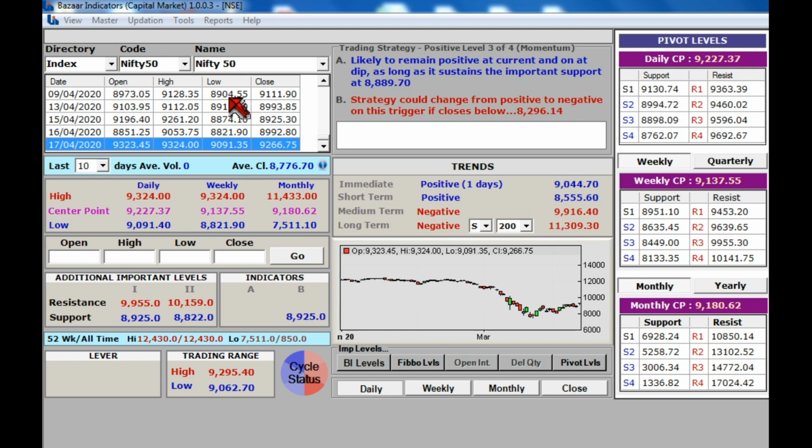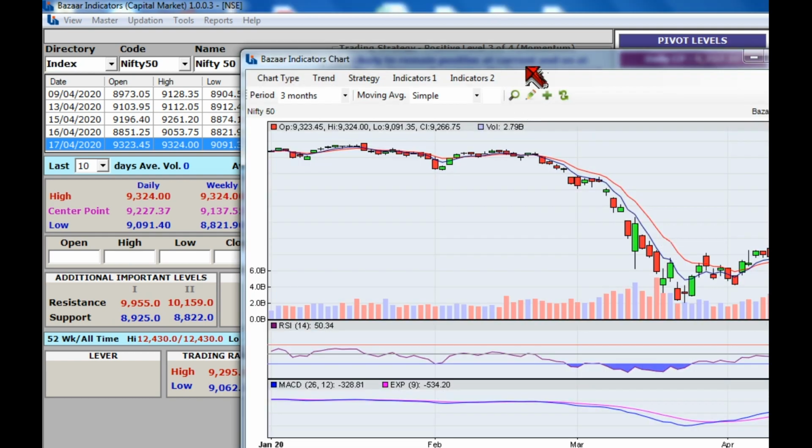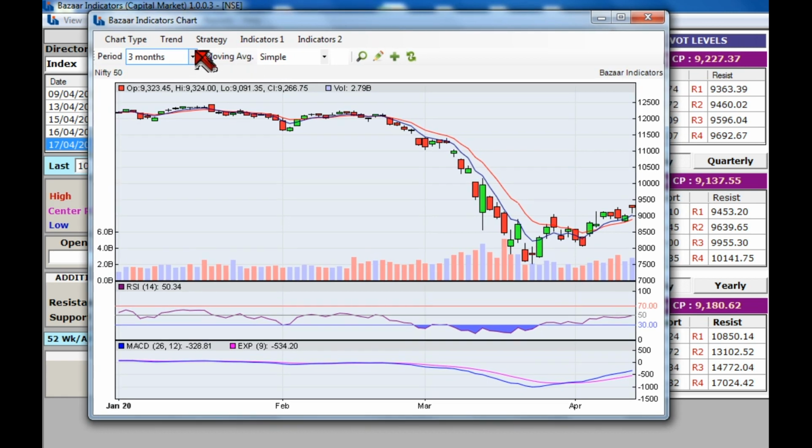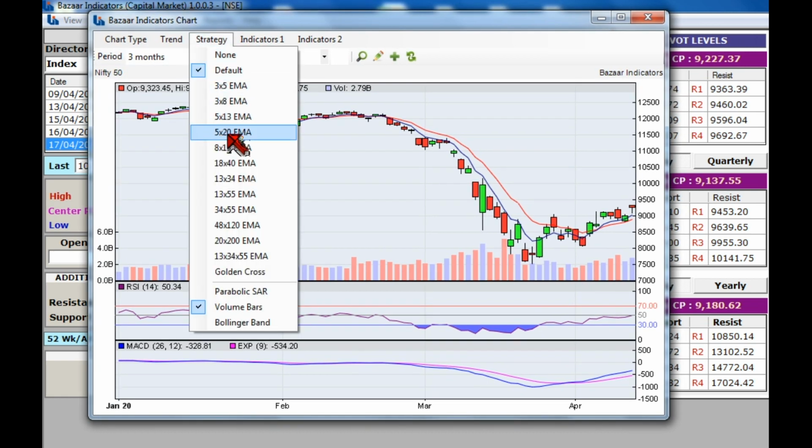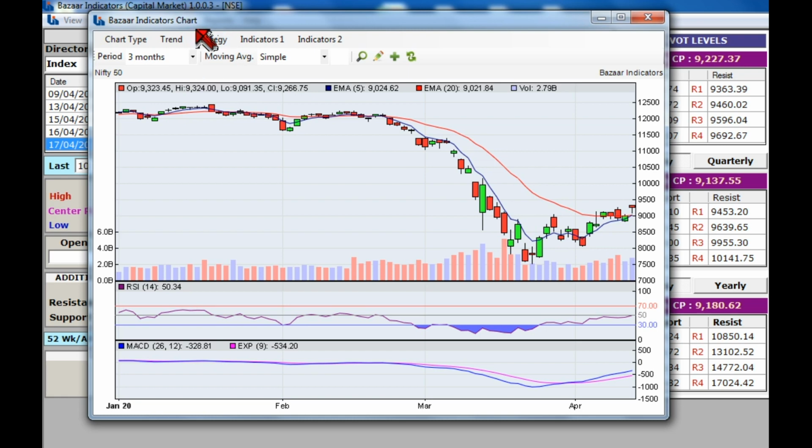As I said, a crossover is nothing but the crossing of one average over another average. Now in this case, let us understand Nifty 50 with the help of the chart available in our tool. We have given various strategies, but in the case of Nifty we will select the strategy of 5 by 20. See how it works.